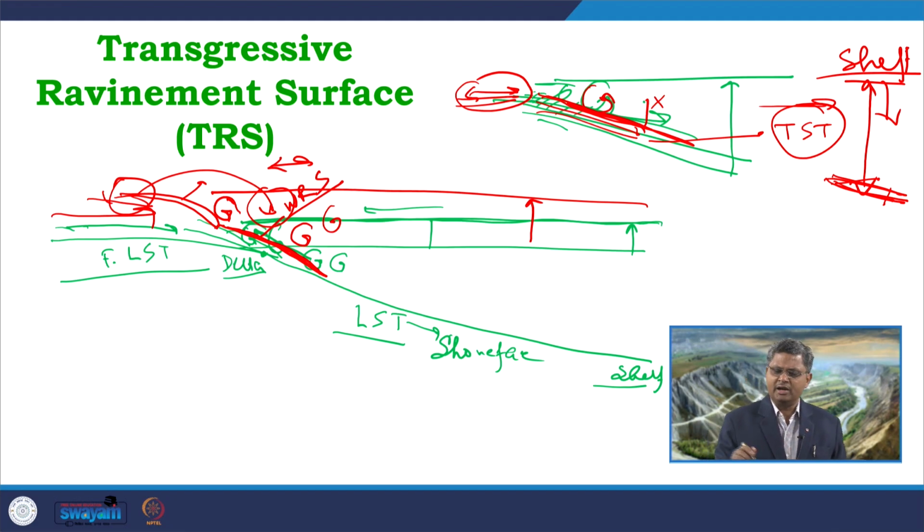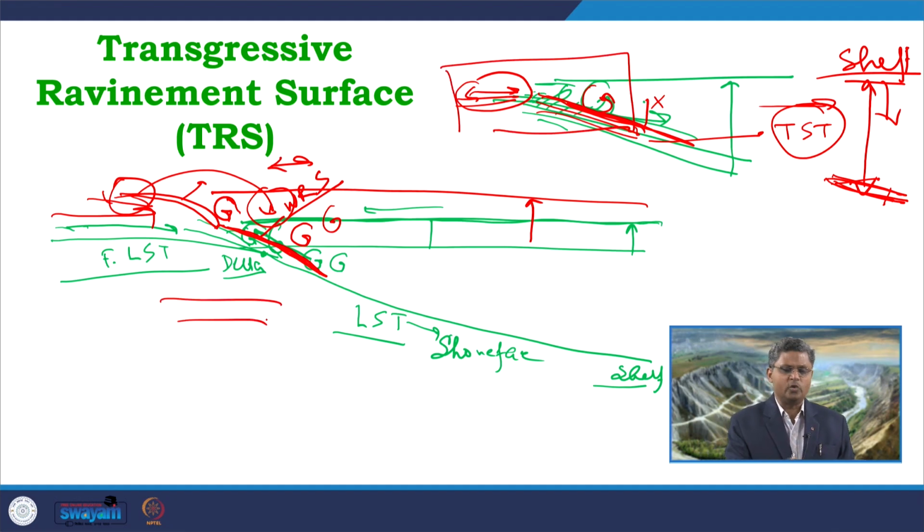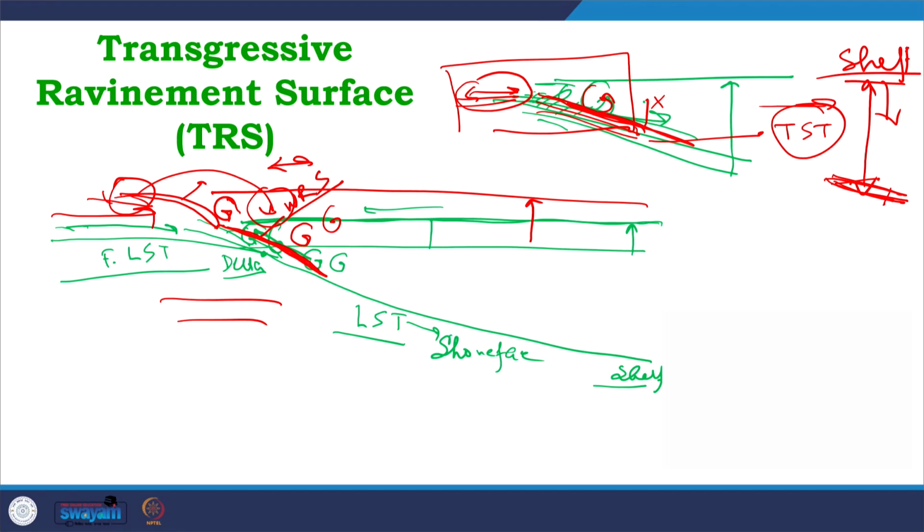So, very rarely in the shelf environment or in the deeper part of the basin, we expect formation of transgressive ravinement surfaces. They will be confined only in the marginal part of the basin, where we get a transition from fluvial to marginal marine to the marginal shallow marine part. In this kind of scenario, we can expect formation of a transgressive ravinement surface.